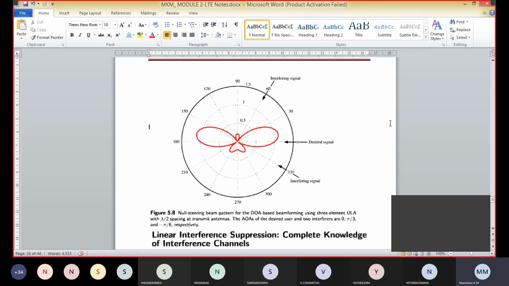The disadvantage of this approach is that a null is placed in the direction of the interferer, and so the antenna gain is not maximized in the direction of the desired user. Typically there exists a trade-off between interference nulling and the desired gain lost.